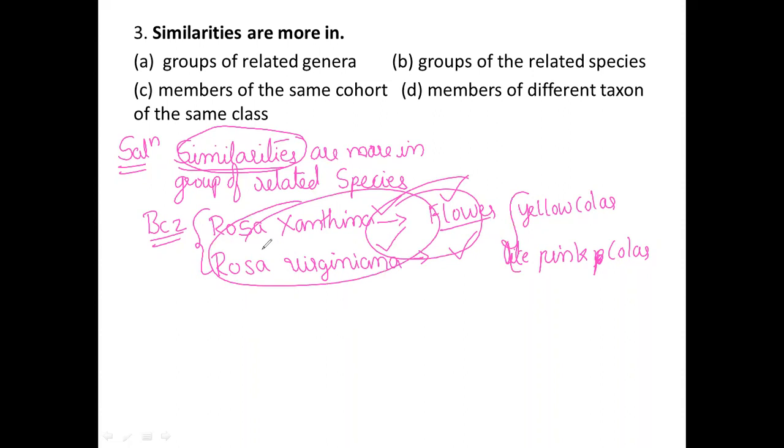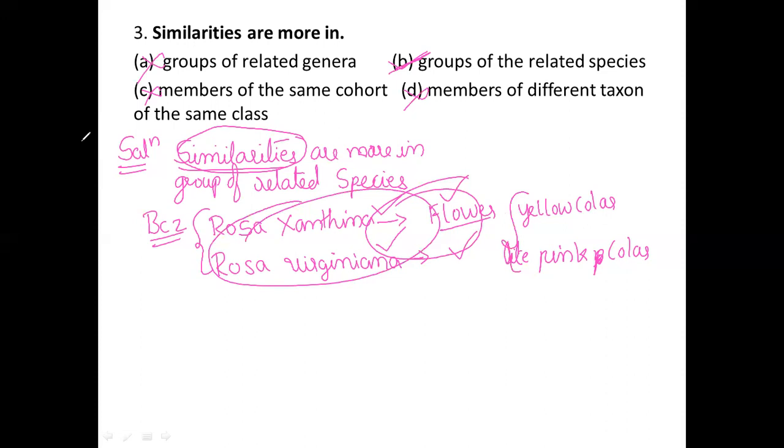Option B is the correct option for this question, because a group of related species will have maximum similarities, not members of a different taxon, not members of the same class. Next, a group of related genera does not have maximum similarities. At the species level, a group of related species will have maximum similarities among those organisms.